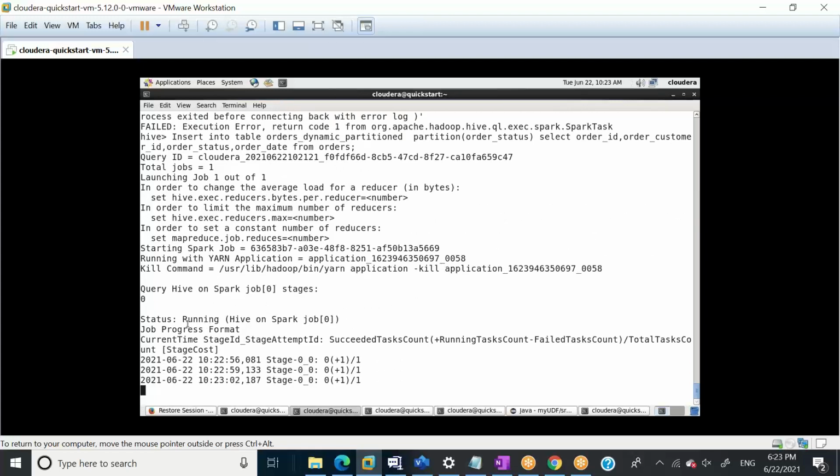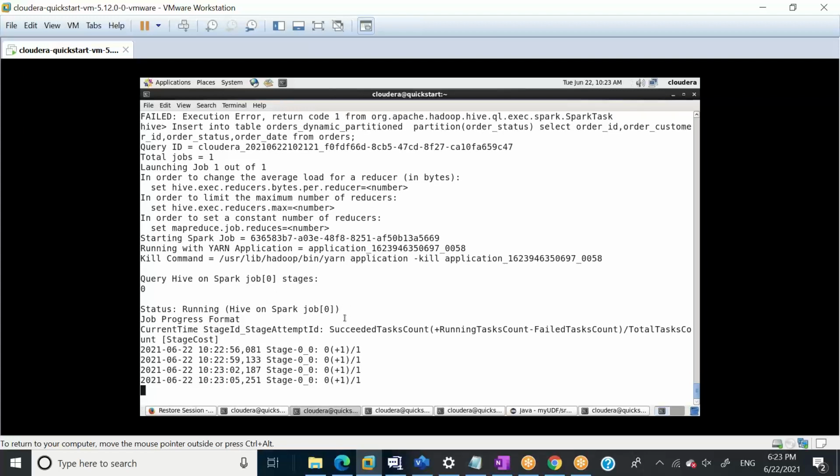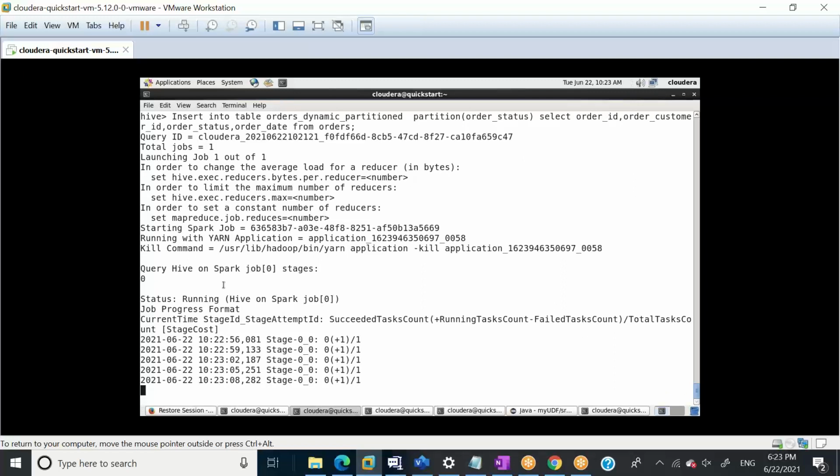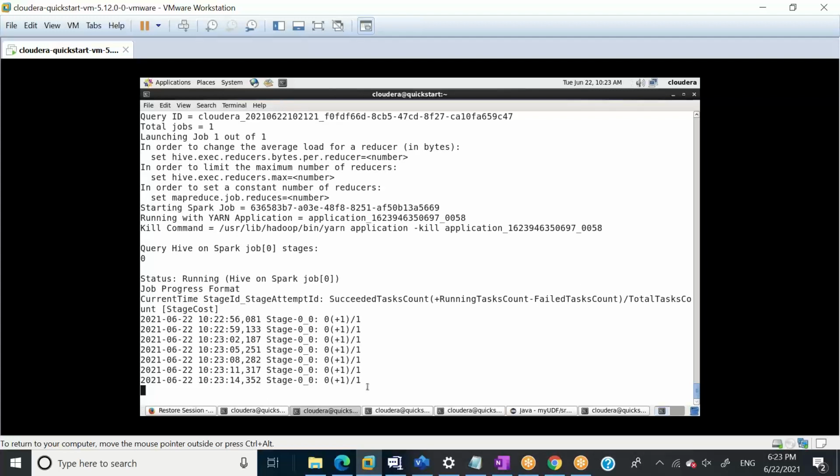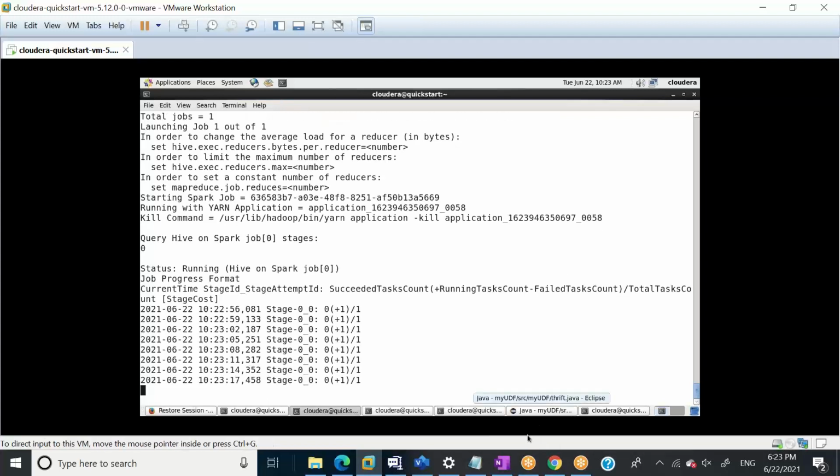One more thing you may be seeing here is that I changed the running engine to Spark yesterday, so that's why it's running in Spark. Don't get confused. So let it run, and then we'll see.